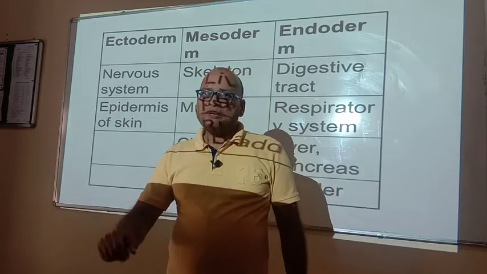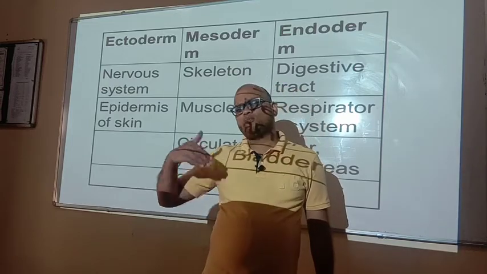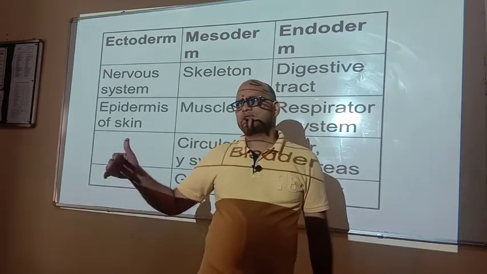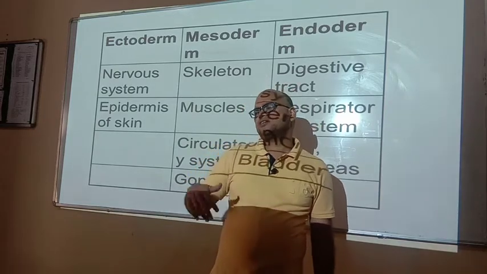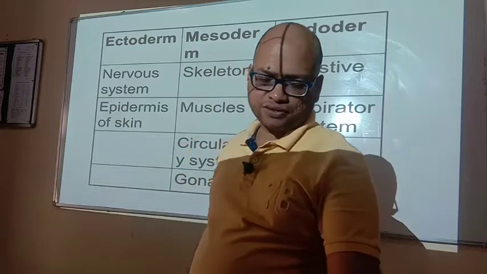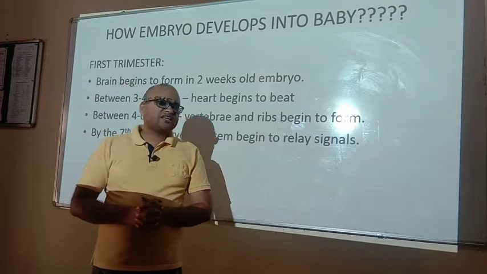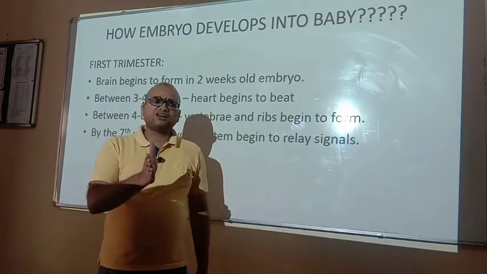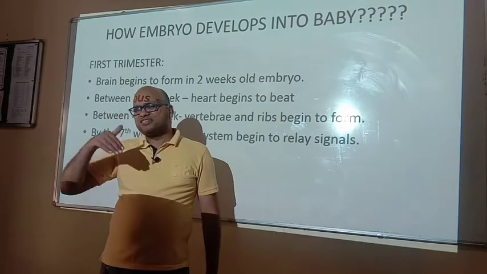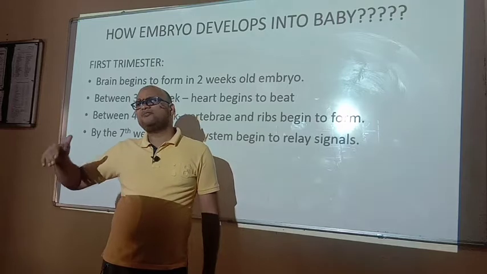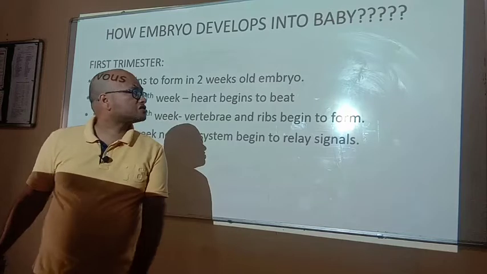It means we can say that after the fertilization, the zygote is converted into morula after subsequent cleavage. Morula is converted into blastula or blastocyst. Blastula is converted into gastrula, and after the gastrulation, the organogenesis is started. The organogenesis is the result of the gastrulation, when the embryo is developed into the fetus and their fetal organs or their body organs.